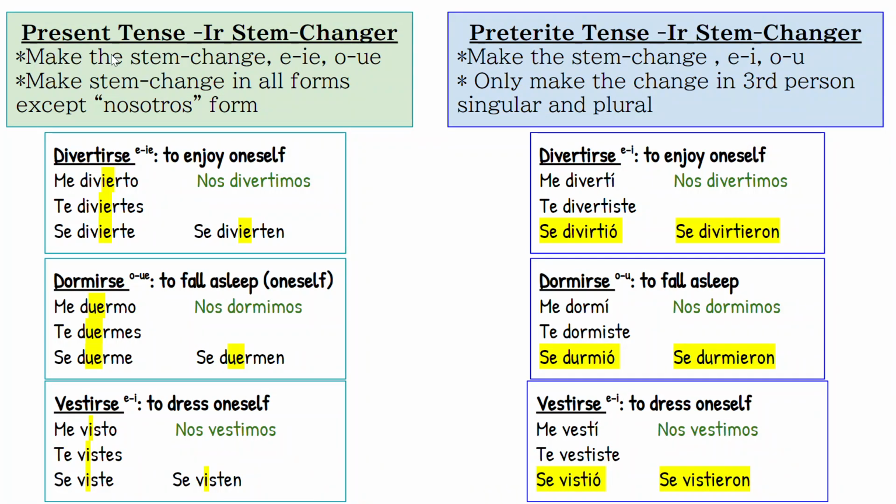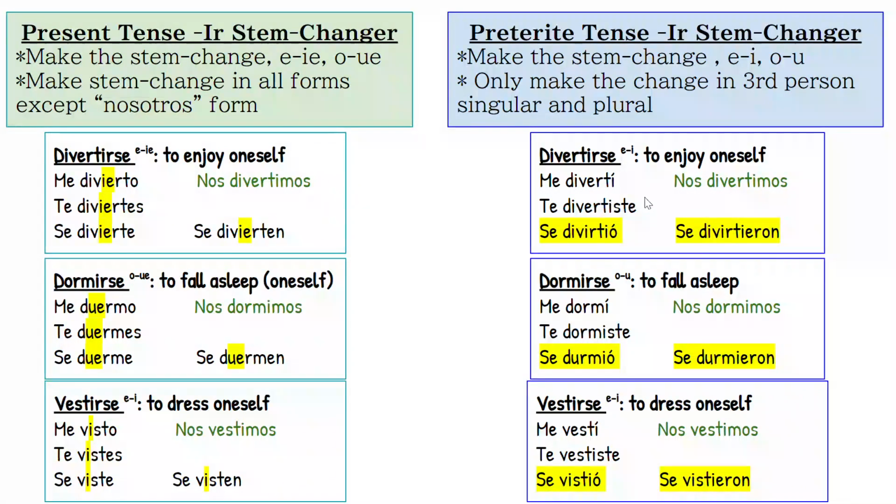Okay, so on the left side you have some examples of present tense IR stem changers. Divertirse, E changes to IE, dormir, O changes to UE, vestir, E changes to I. Compare it over here to the preterite one. Divertirse changes E to I, but only right here, third person.